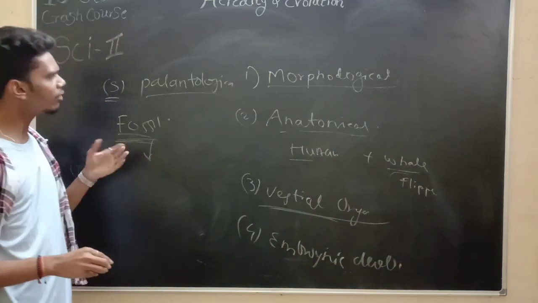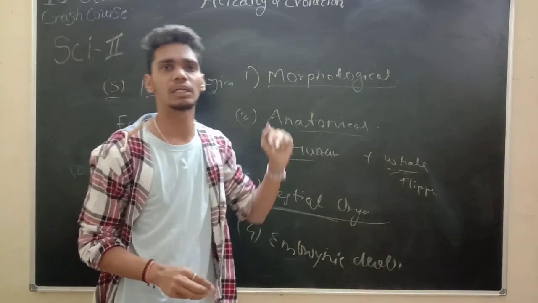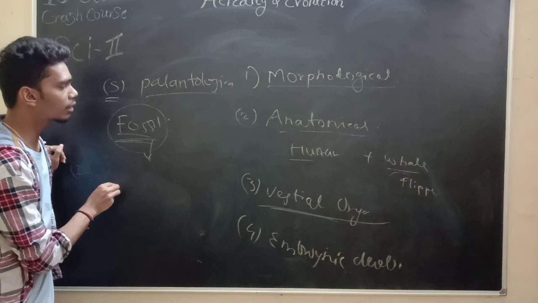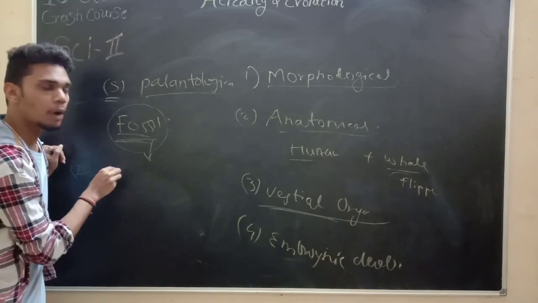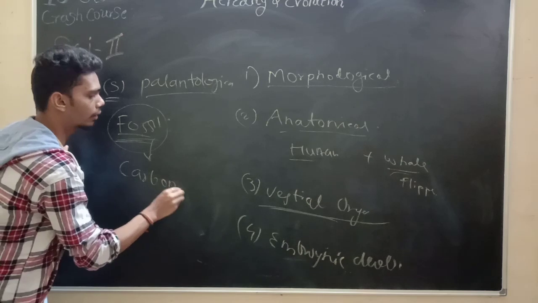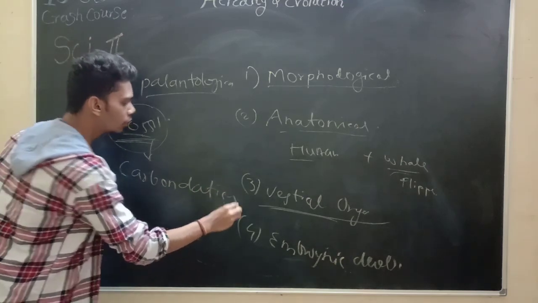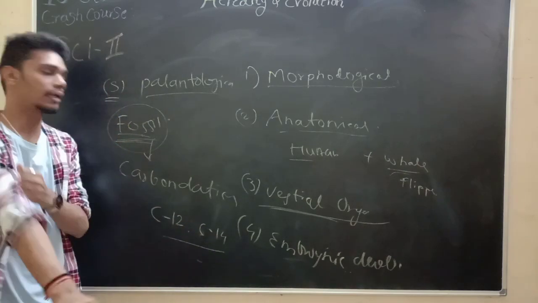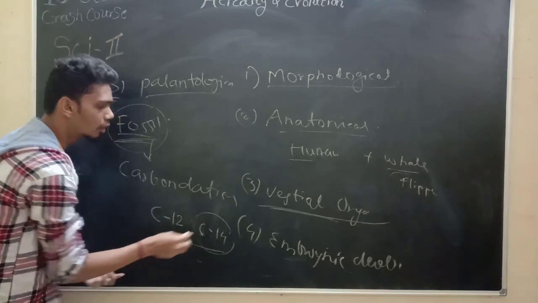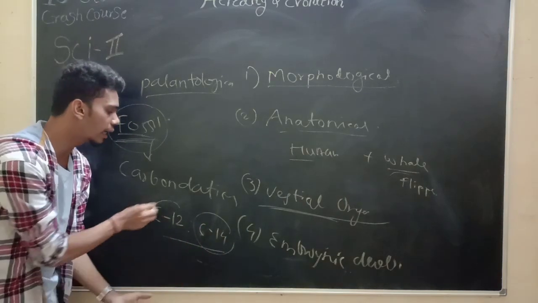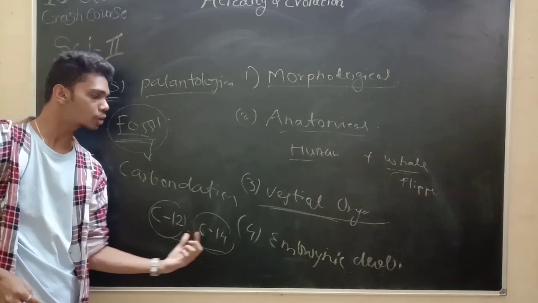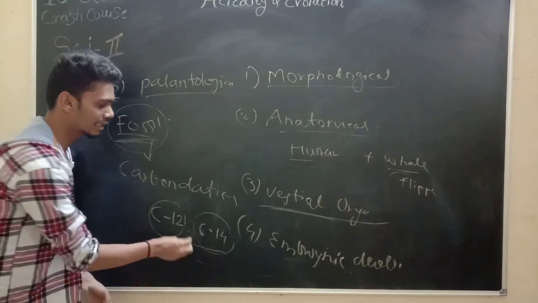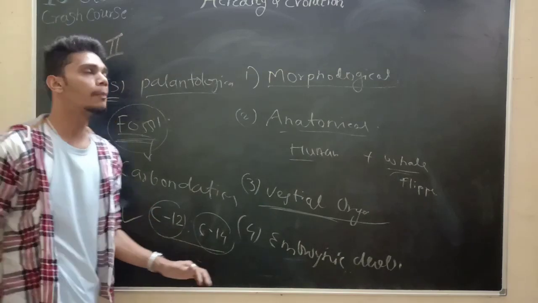Okay. Now, how can a fossil tell about evolution, or be evidence of evolution? Because fossils are identical over there. The fossil gives information. Now, there is a subtopic called carbon dating. What do we mean by carbon dating? We should know that C12 and C14 are naturally present. C14 is radioactive, and C12 is stable. Whenever the ratio between C14 and C12 changes, it helps us identify the evolution, and this helps us for the purpose of evolution theory.